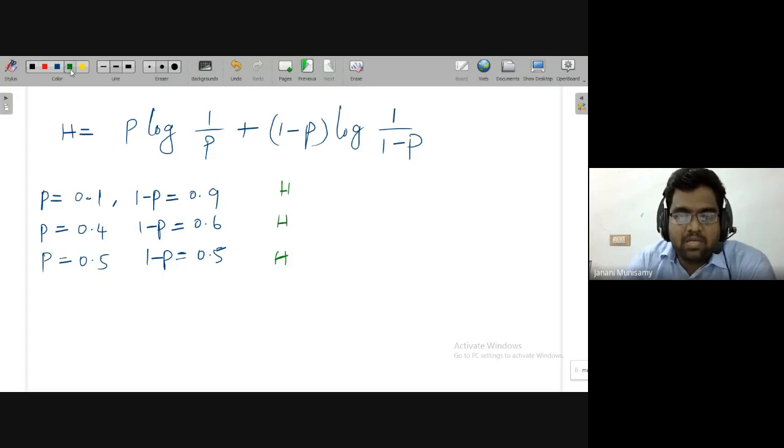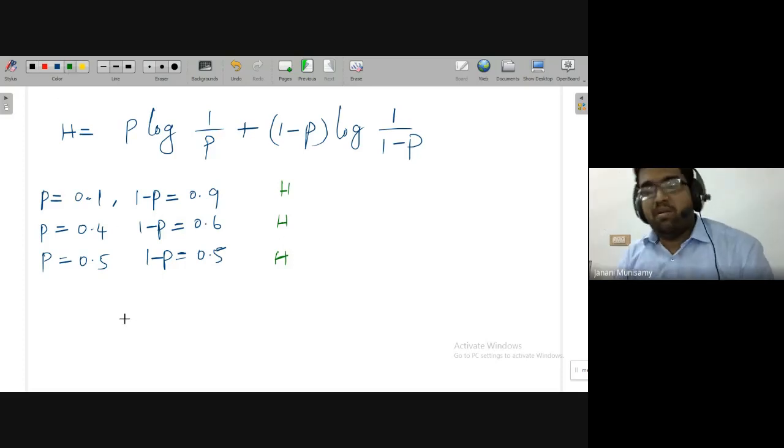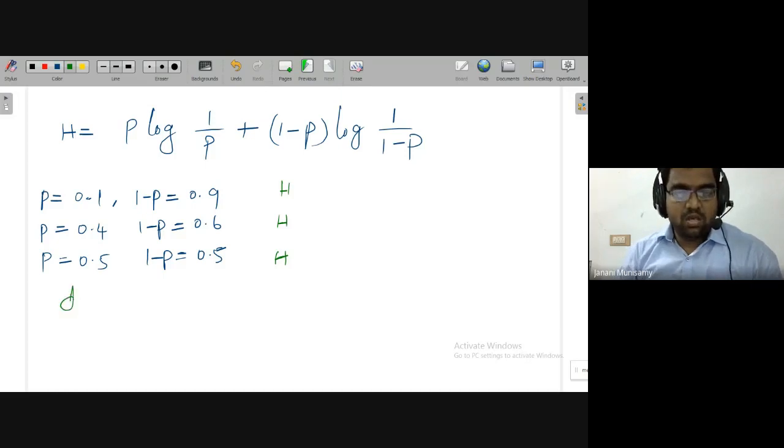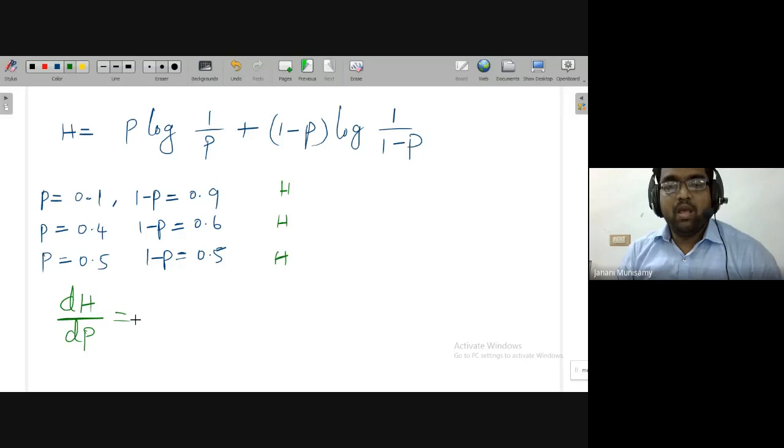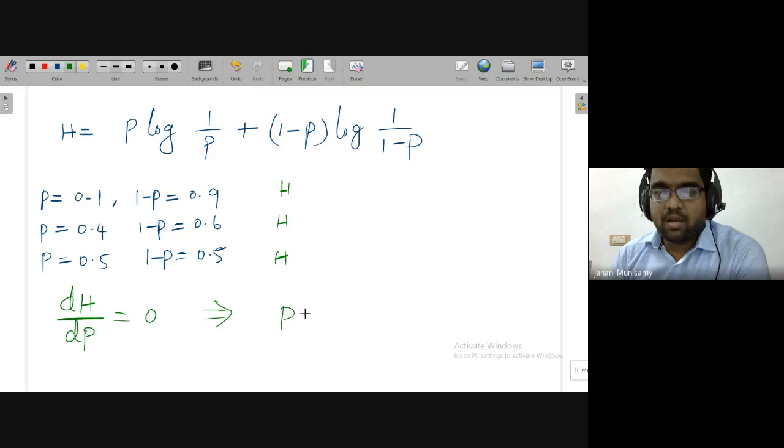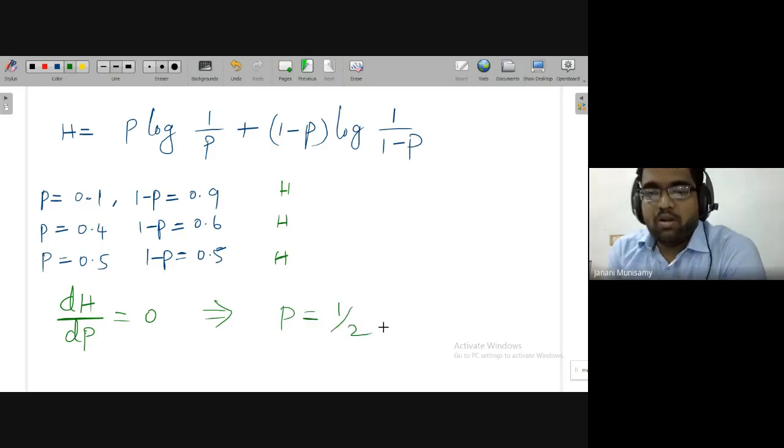Already we know from the basics of mathematics, to find the maxima or minima, I can use differentiation: dH with respect to dP is equal to 0. Once you do the differentiation for this equation, then ultimately you'll get the answer for P. P will become 1 by 2. Just try to solve this.